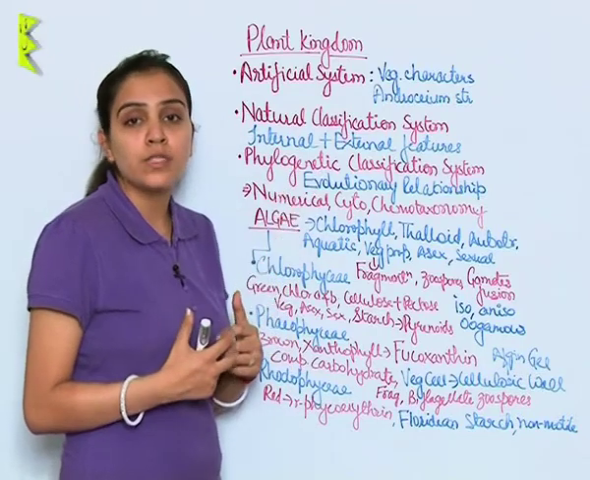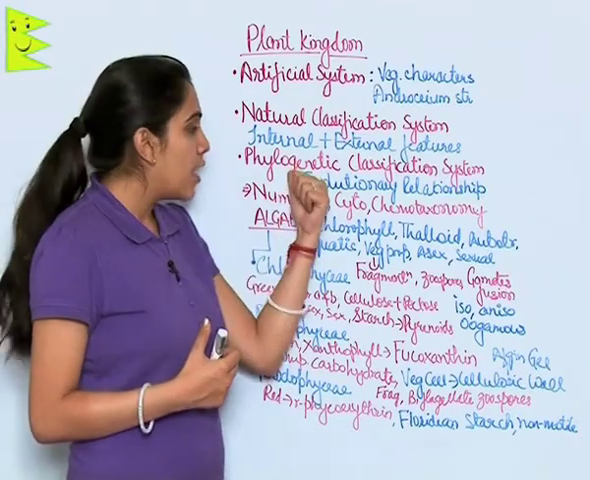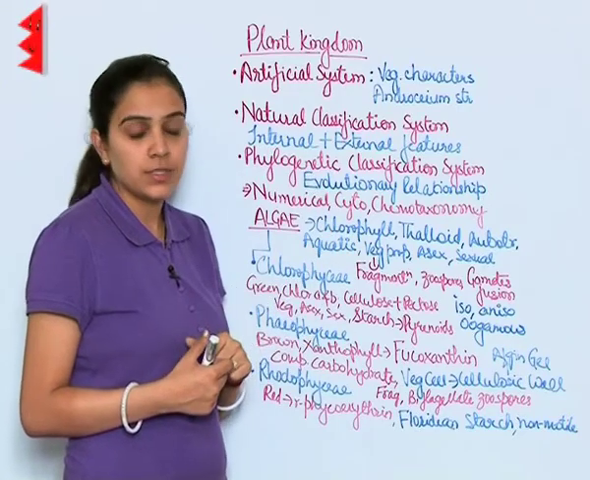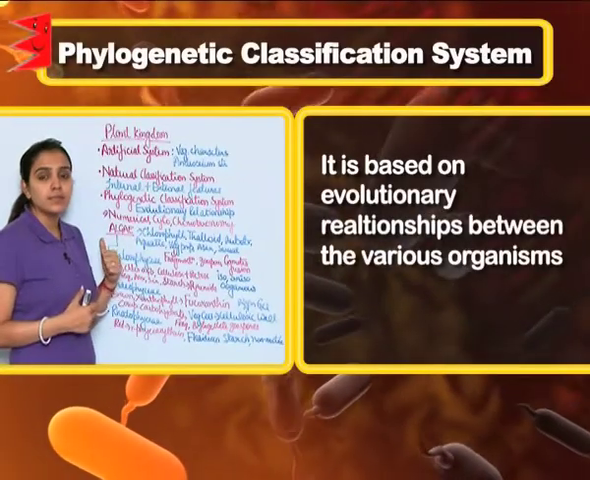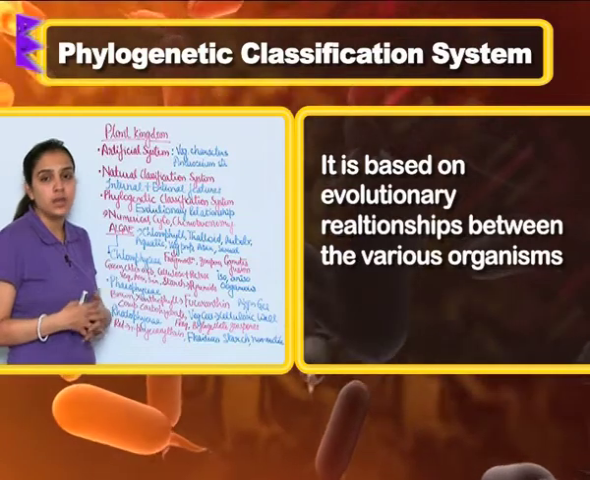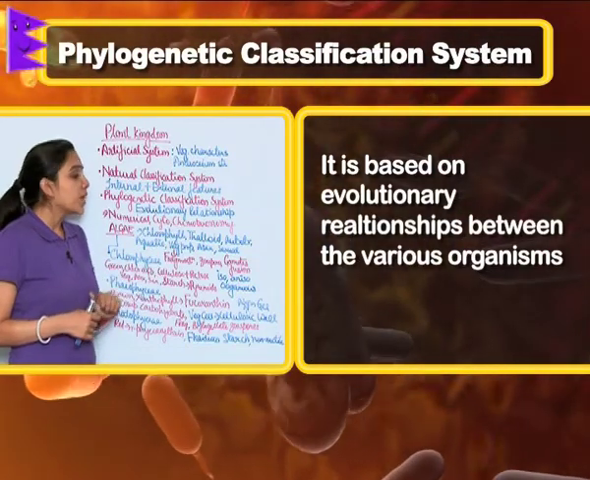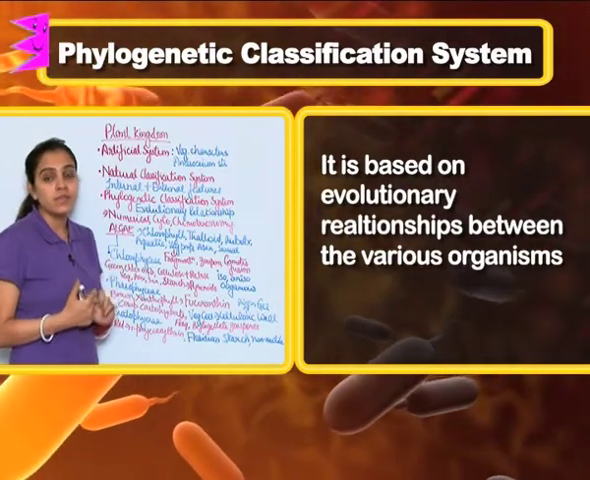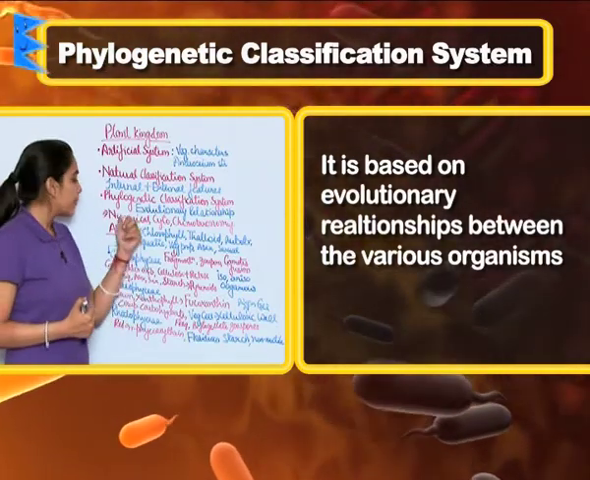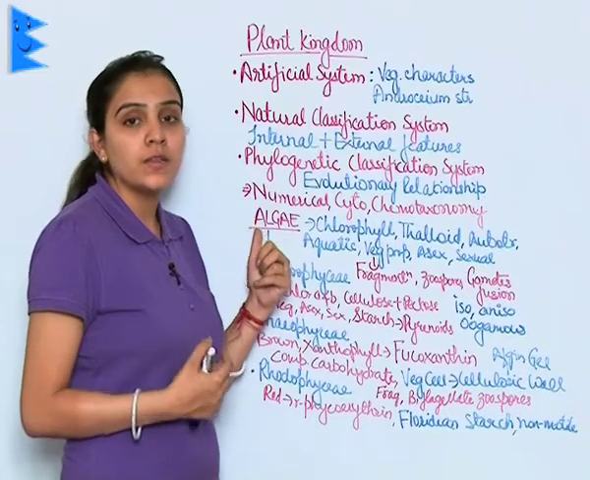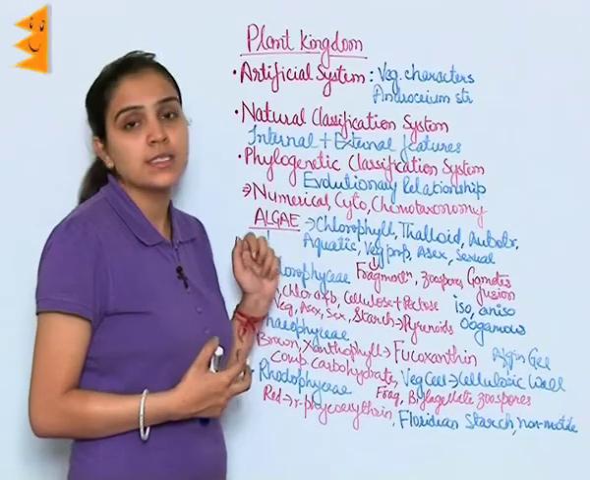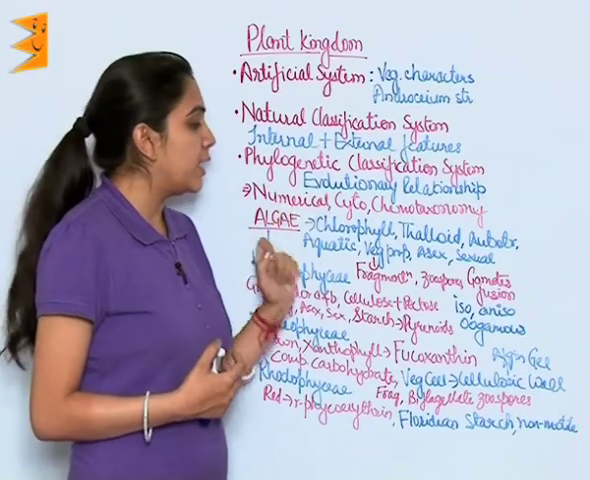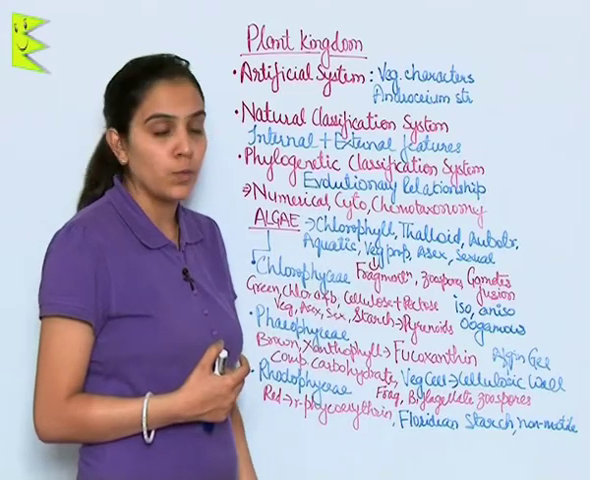Next and the most advanced system is phylogenetic classification system. In this system, not only internal external features but evolutionary relationship is studied, and thus we classify the plants. The basic or the various aids towards these studies are numerical, cyto and chemotaxonomy.